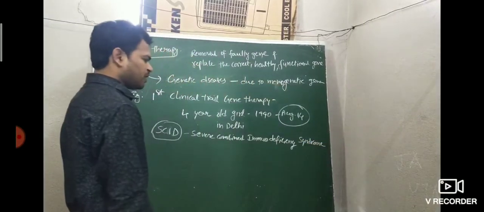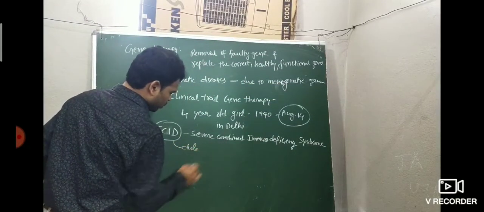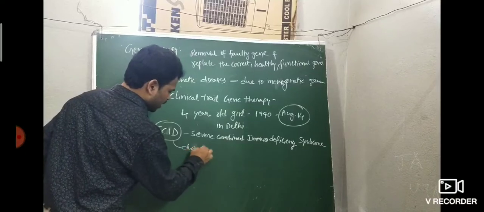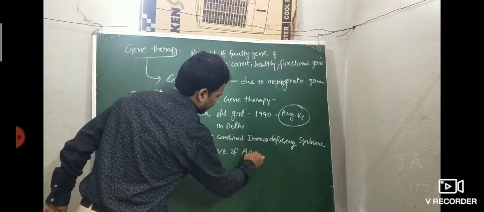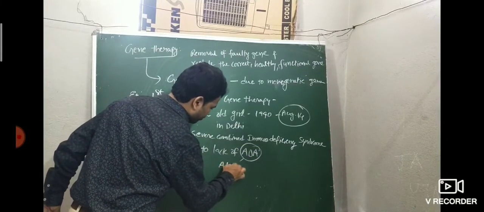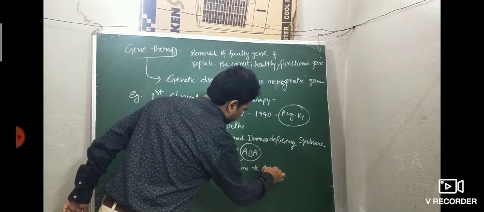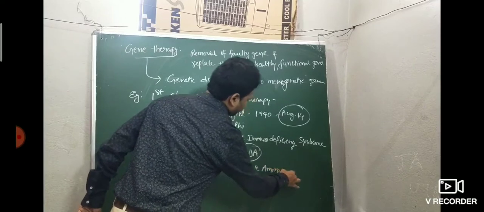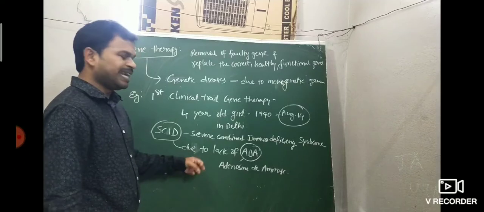Severe combined immunodeficiency syndrome comes due to lack of the ADA gene. ADA means adenosine deaminase. Adenosine deaminase. So, ADA function.